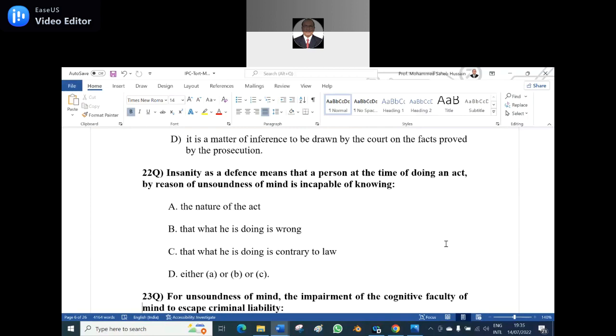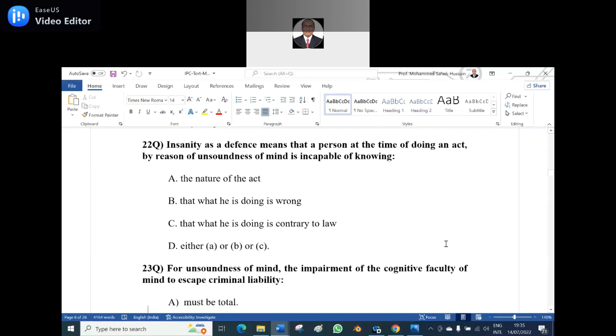Are you with me? Yes, sir. D, sir, option D. Either A or B or C. Of course, I wrote the small letter A; it should be a capital letter A. Is it clear? The nature of the act, that what he is doing is wrong, that what he is doing is contrary to law, because he doesn't know, because of the unsoundness of the mind at the time of the commission of an offense.